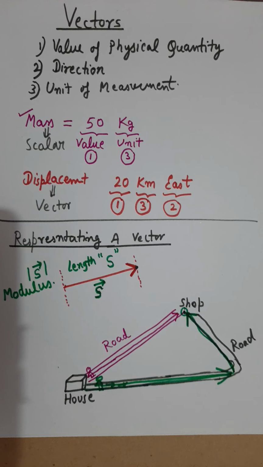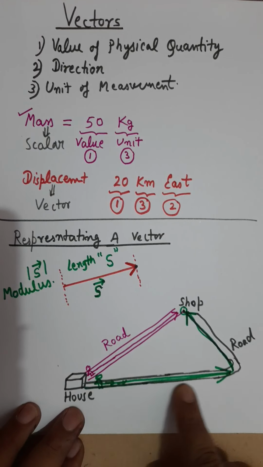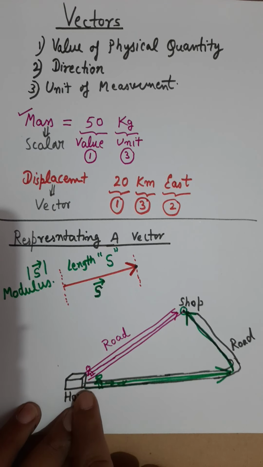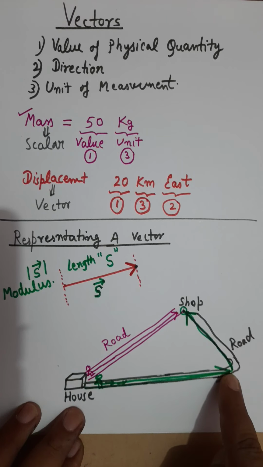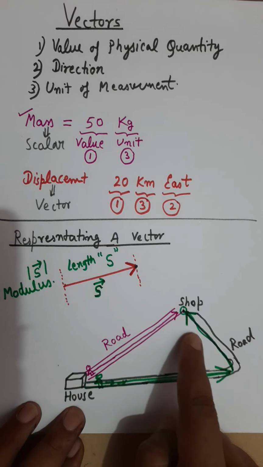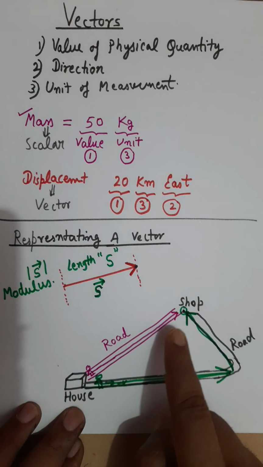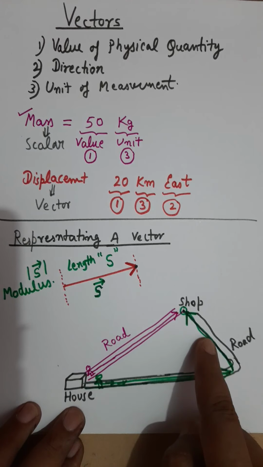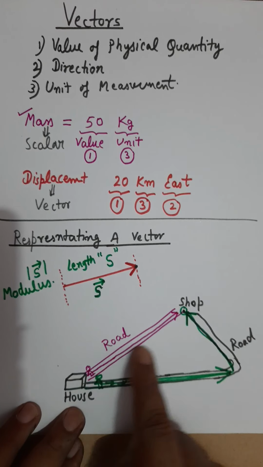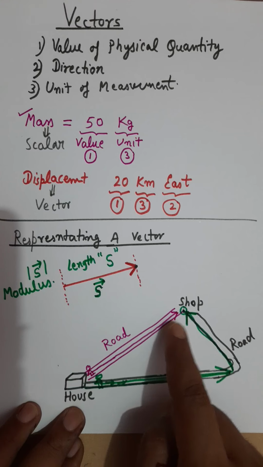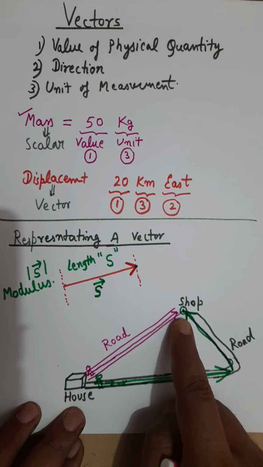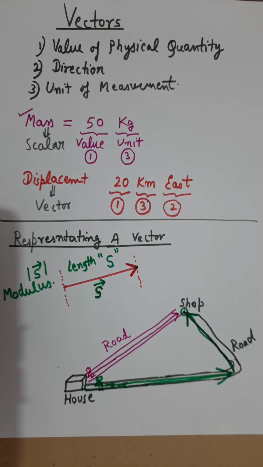And that means whether you move from one place to this place and then turn and continue moving towards the shop, or you directly move from the initial point to the final point, both processes will have the same result. And this is the whole idea behind the triangle law, which we normally use for adding vectors.